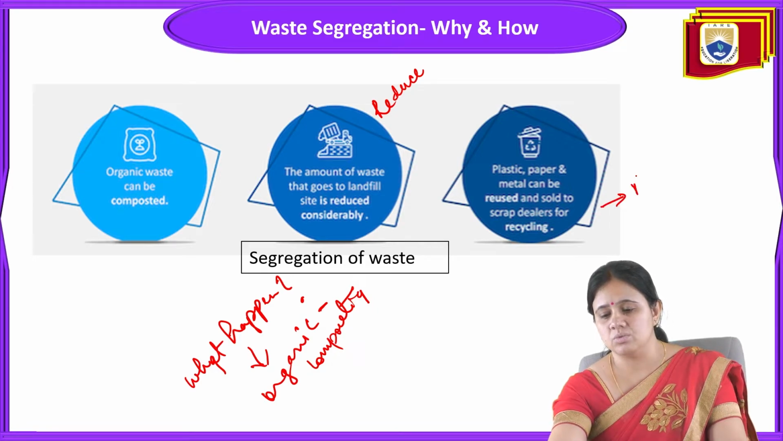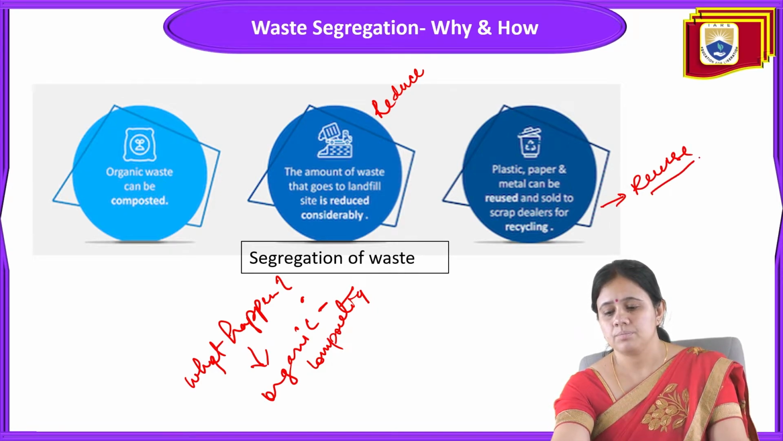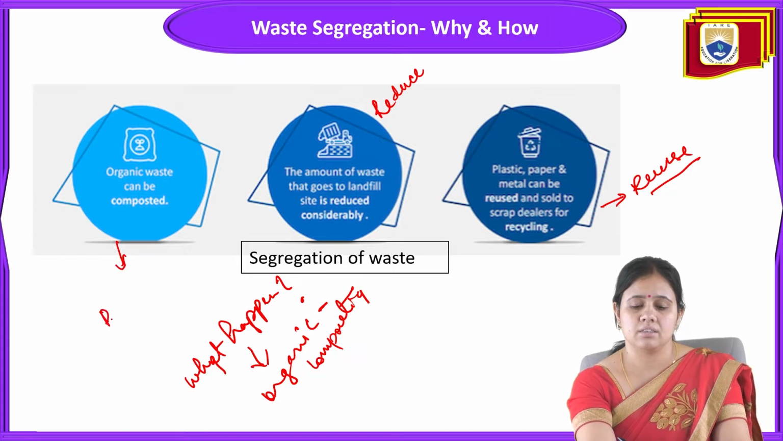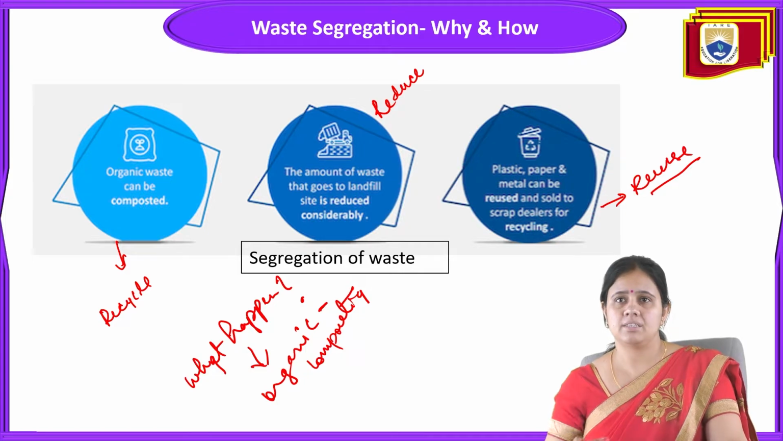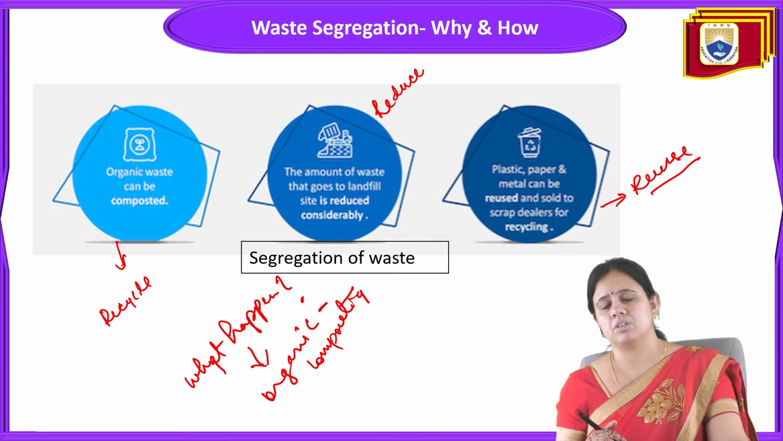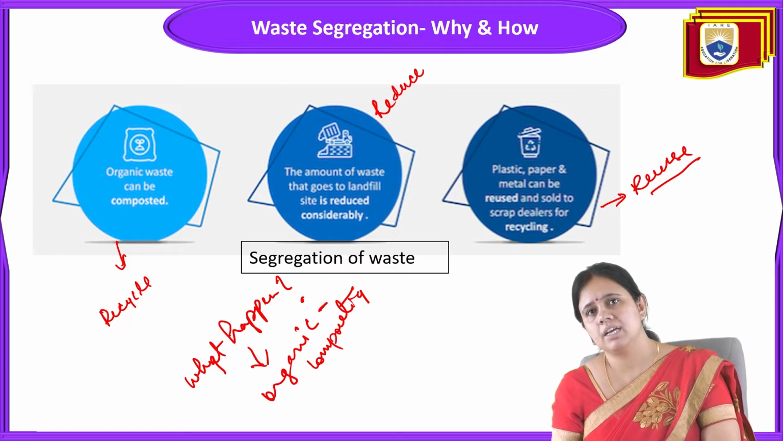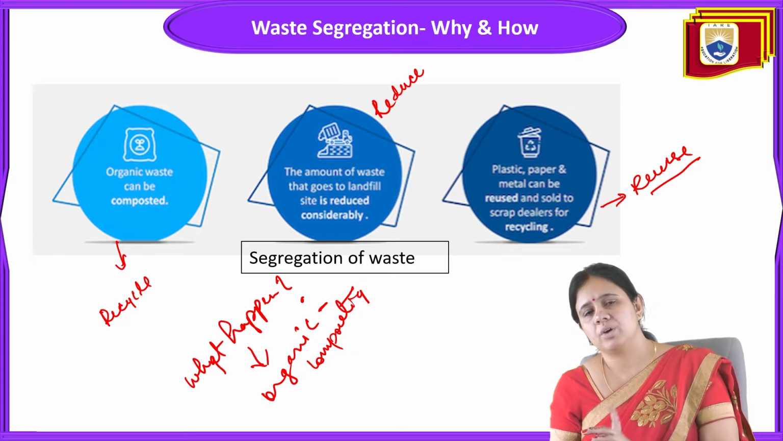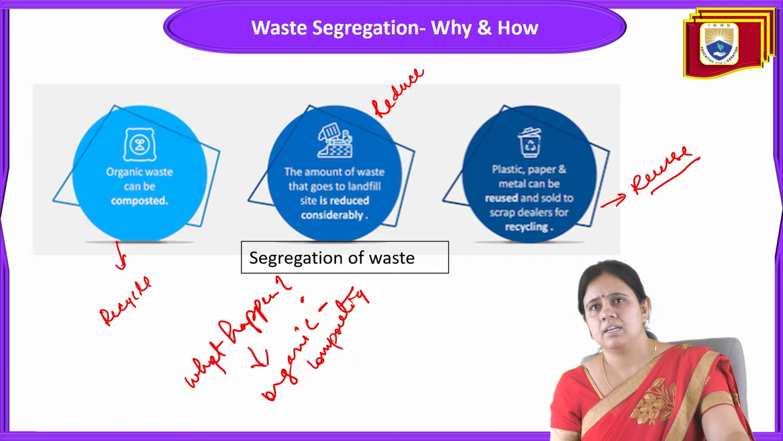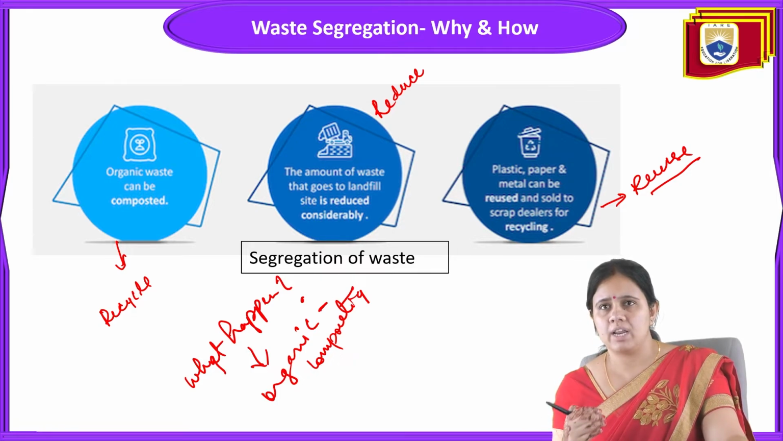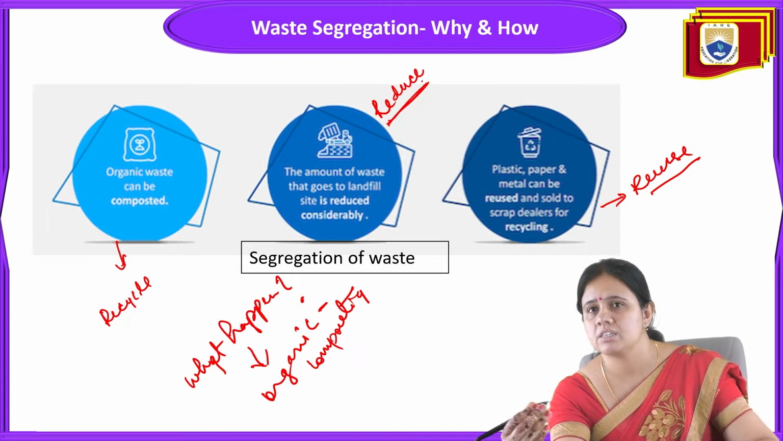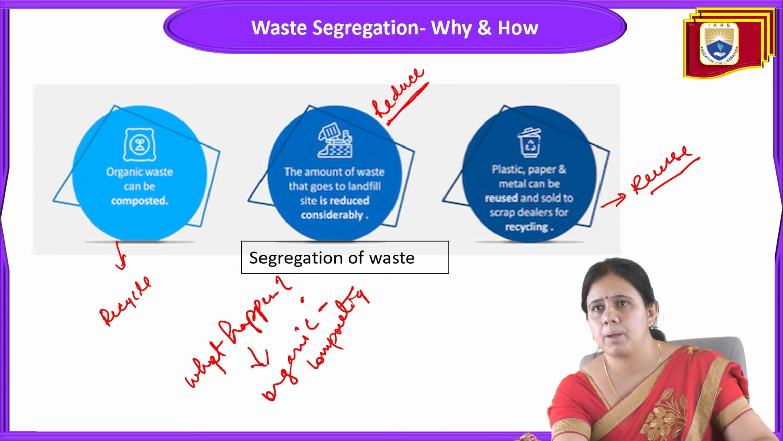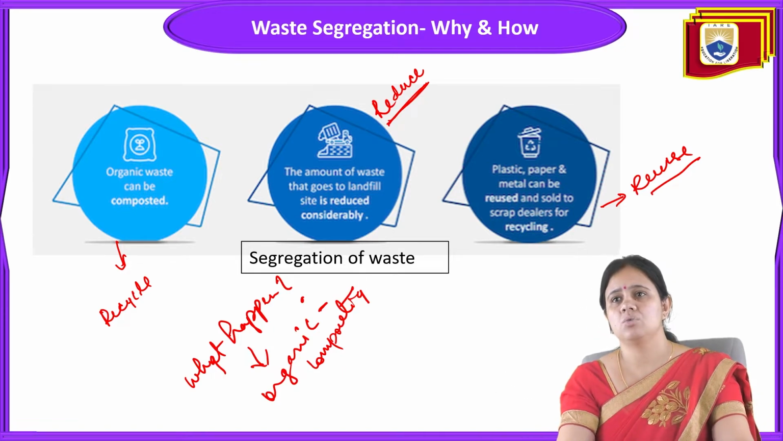So this is reuse, and this is recycle. The first point is that organic waste can be composted and converted into manure, which is called recycling. Next, the amount of waste that goes to landfill is reduced, so it is called reduction. Next, plastic, paper and metals can be reused and sold to the scrap dealer. It is called reuse or recycling.